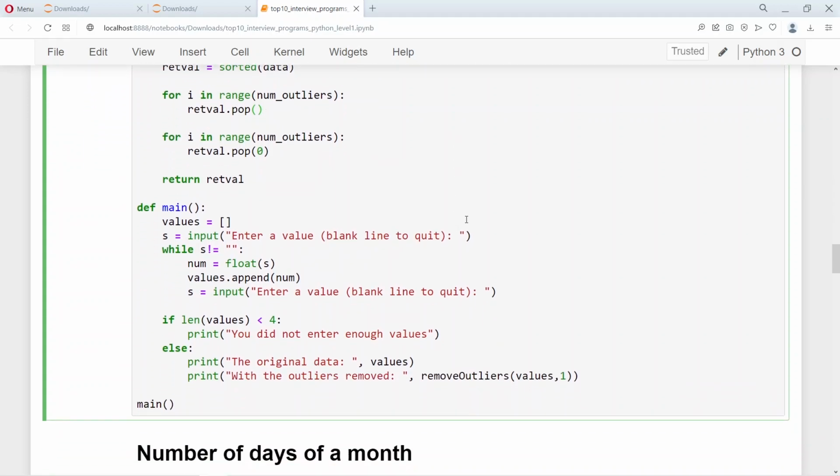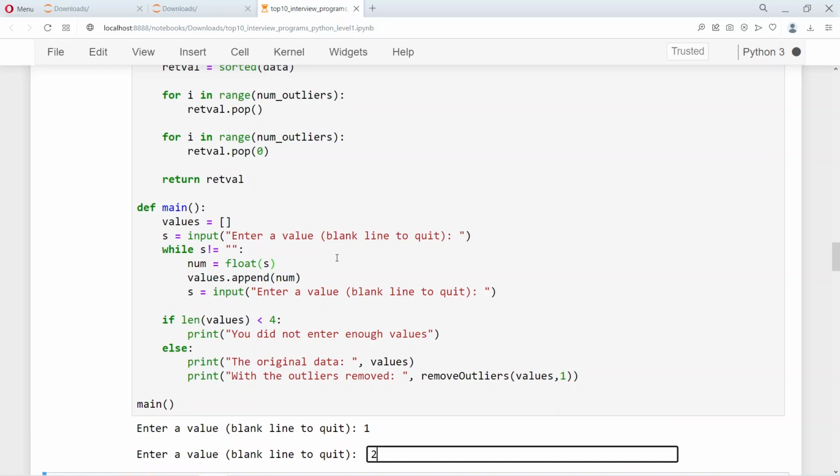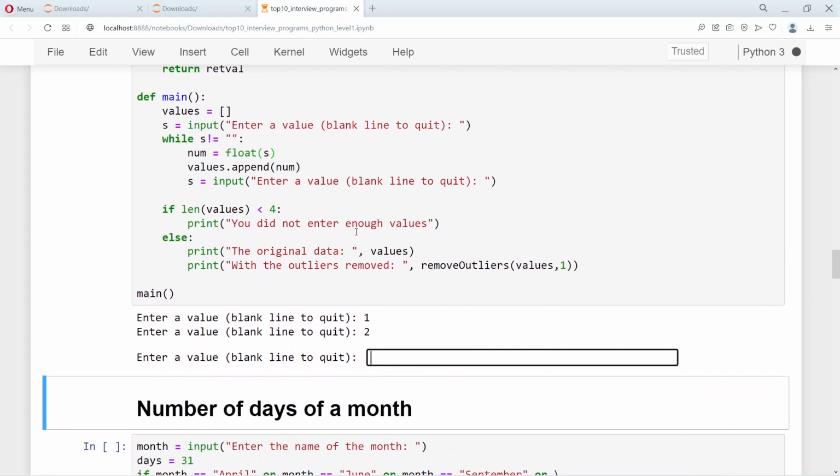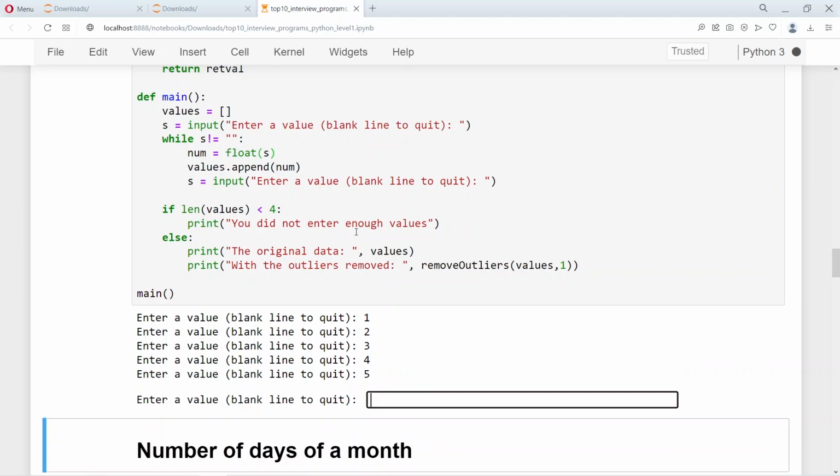As you can see, this is the main program which actually takes the input. So you give, for example, let me give 1, 2, 3, 4, 5.